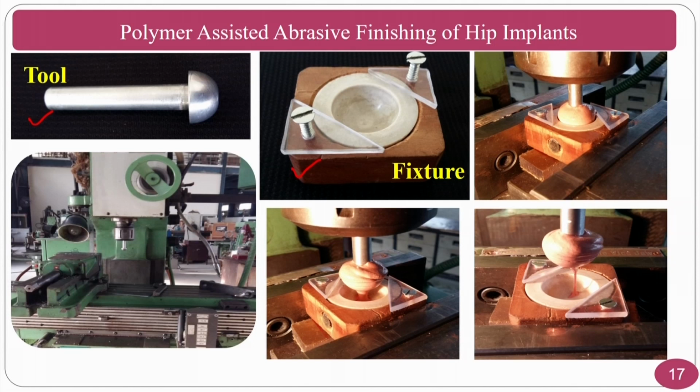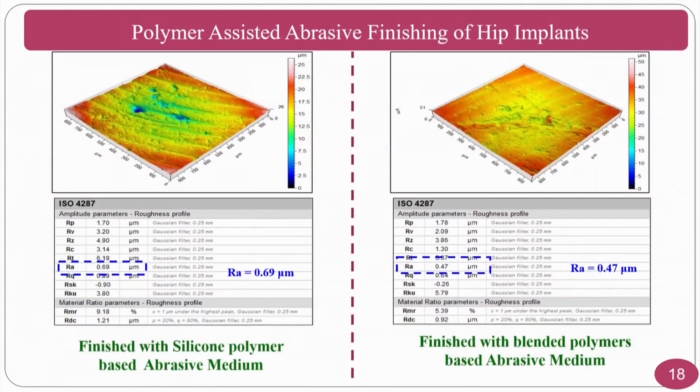For that we used silicone based polymers along with hybrid abrasive particles, and you can see the surface roughness is reduced from 4.04 microns to approximately 0.47 micrometers. That means the surface is enormously improved, but pits or some delamination is another basic problem here.